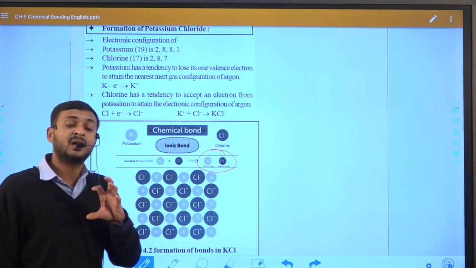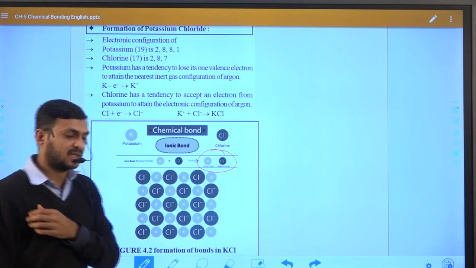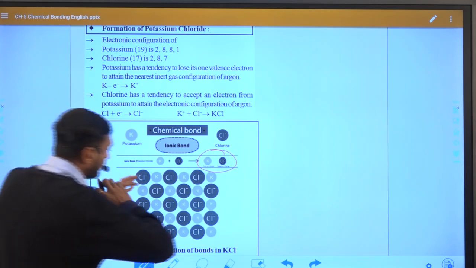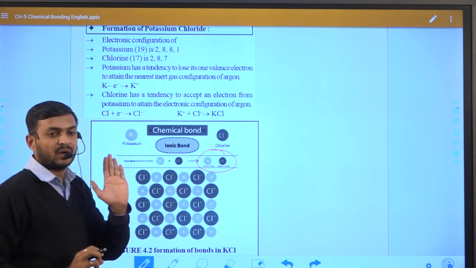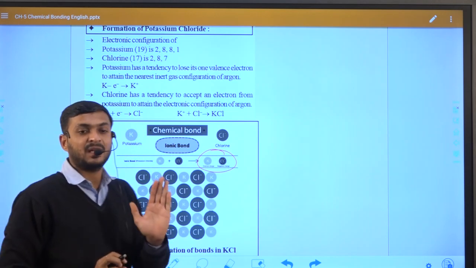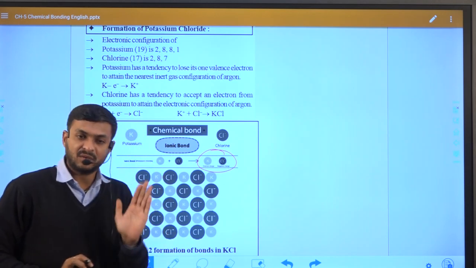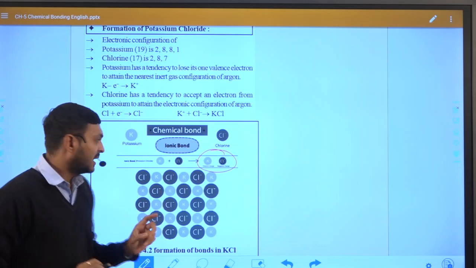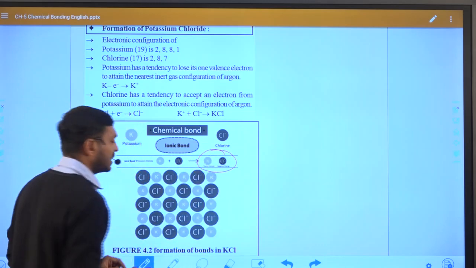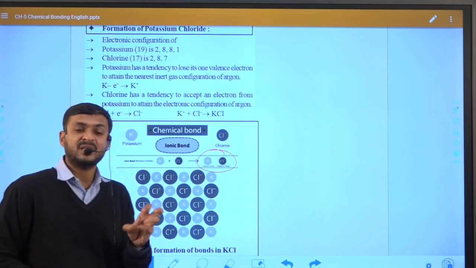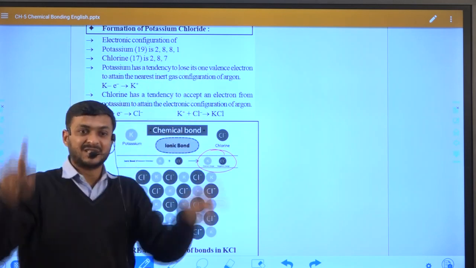If you don't know what Avogadro number is, we will discuss it in higher standards. So many KCl units form, and as you can see in this figure, they are arranged in a specific manner.